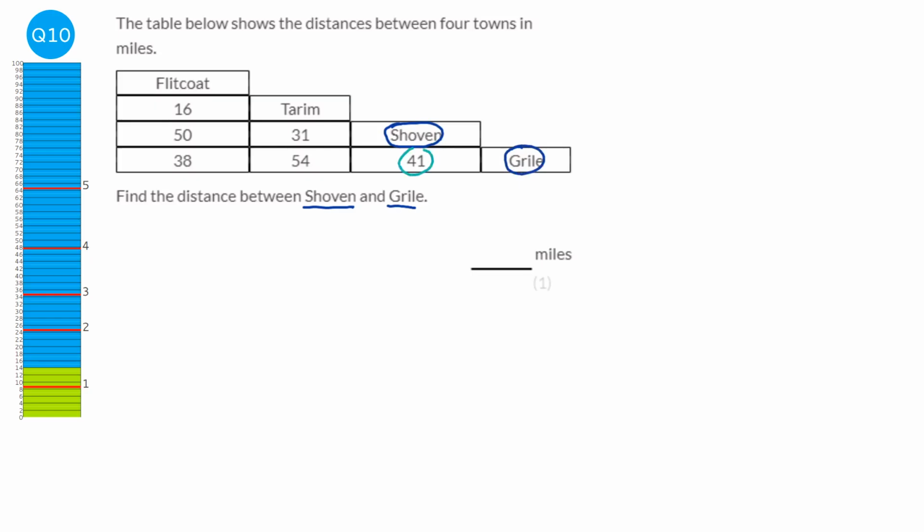And so they overlap at the 41. So you go down from Chauvin, left from Grill, and we get 41. And so it would be 41 miles between them.